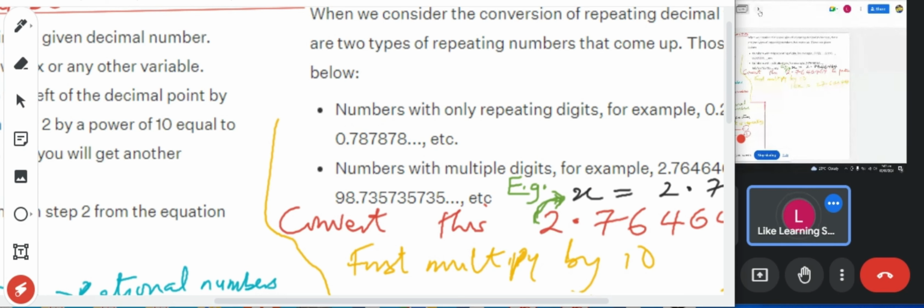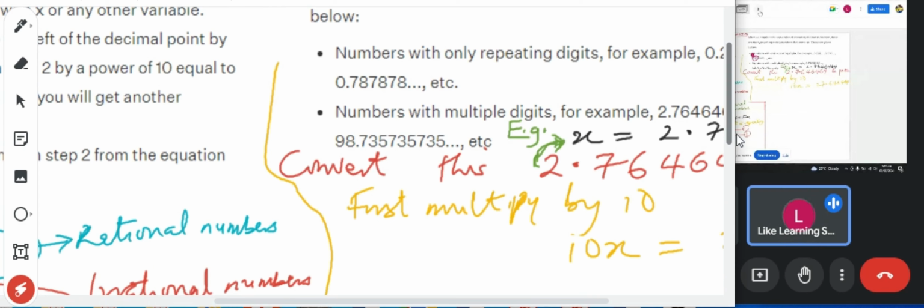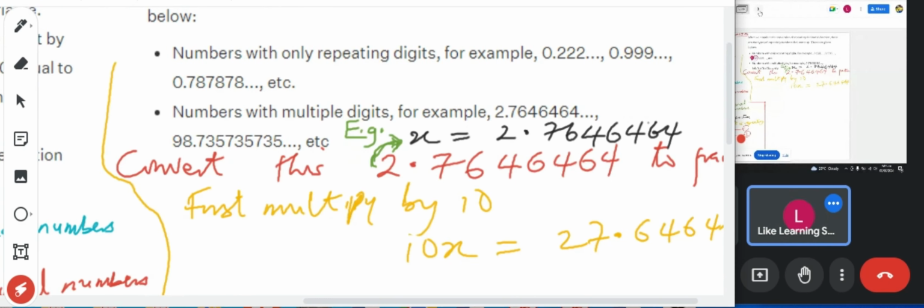By 100, because the first two digits are the recurring decimal. What about 0.999? I'll multiply it by 10, because the first digit is the recurring decimal.